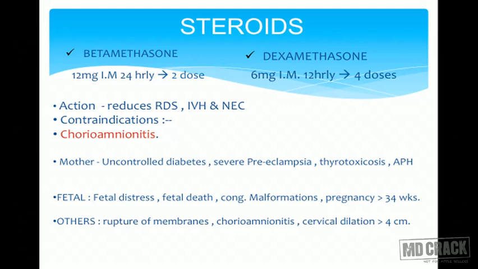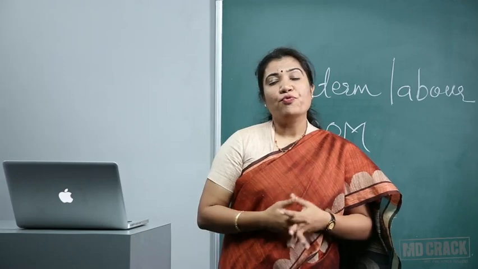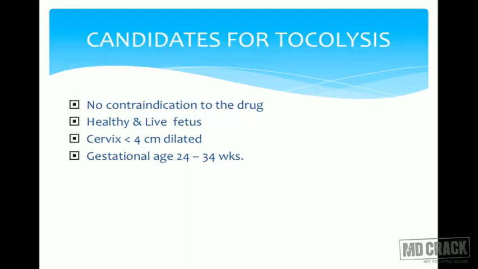Cervical dilatation more than 4 cm is again a contraindication for giving steroids because we don't have that much time for the steroids to act. She's more than 4 centimeters, she's likely to deliver in maybe 6 or 8 hours. So in that case, it would be of very little use. So we want to give steroids to avoid those consequences.